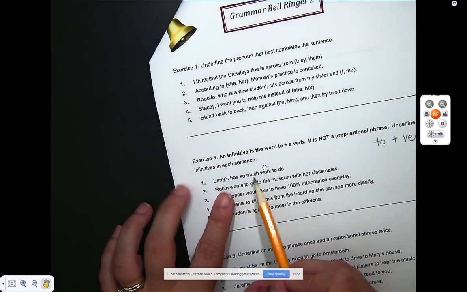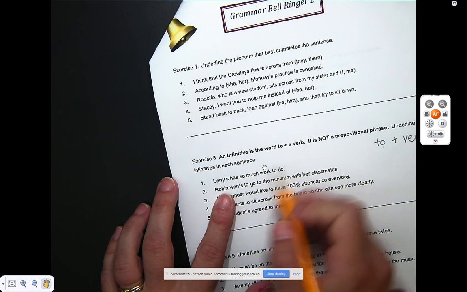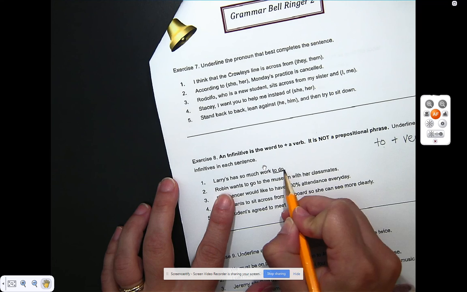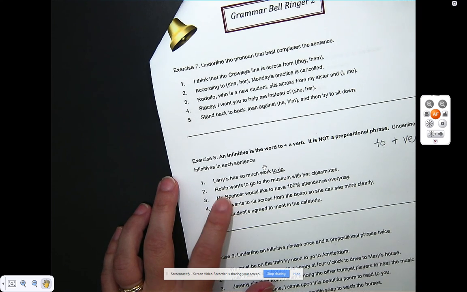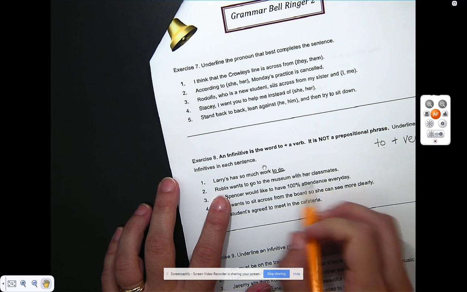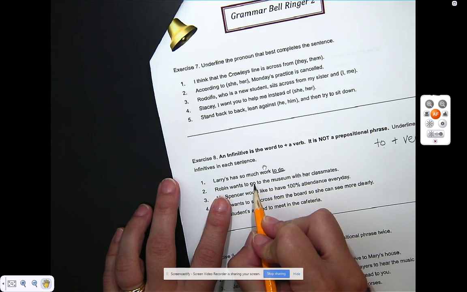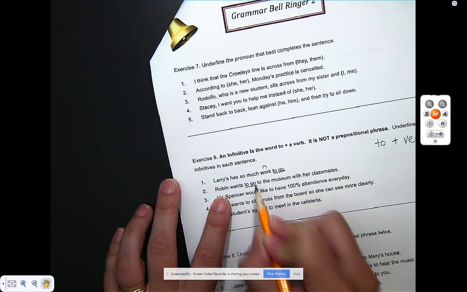So Larry has so much work to do. We have, and it says underline the infinitives. To and do. Do is a verb, so you're going to underline that. Robin wants to go to the museum with her classmates. So to go, is that a verb or is that something else? It's a verb. Okay.